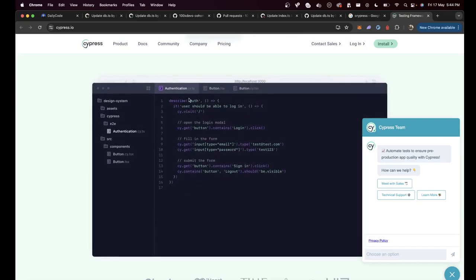Describe, I am testing authentication. This is the test case: user should be able to log in. And then Cypress comes into the picture. I want to visit the landing page. I want to click on the login button. cy.get button means get the first button that you see that contains the word login inside, and then click on it. Get the two input fields and put some dummy data in there, and then click on the button, and then make sure the logout button becomes visible after the user logs in.